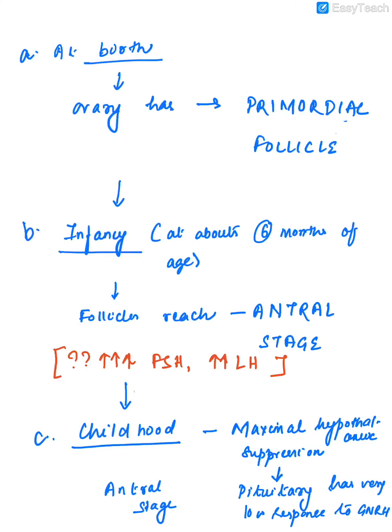So the follicular development stays at the antral stage only and does not go to the pre-ovulatory and dominant follicular state. But oocyte atresia and oocyte growth still occur, and the ovary is not silent in childhood. The only thing is that the follicular stage does not progress beyond the antral stage.